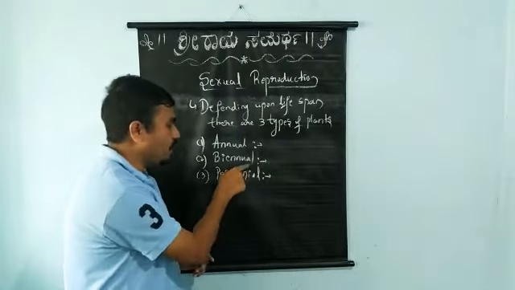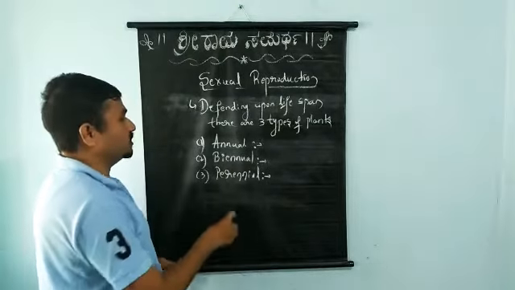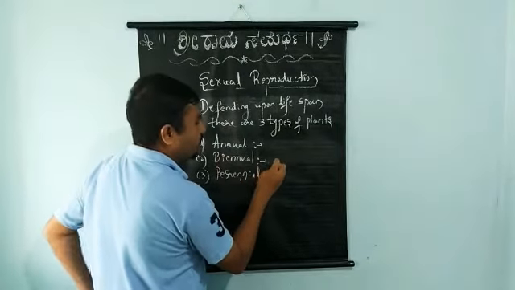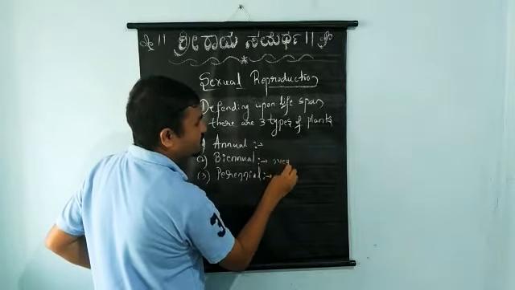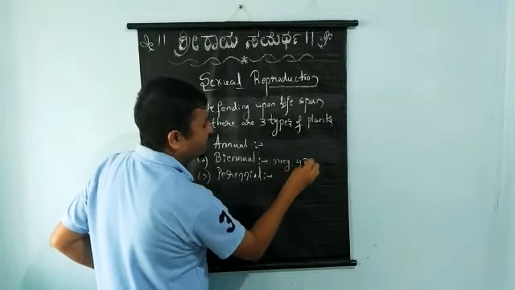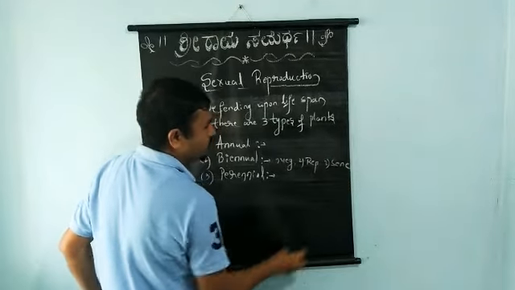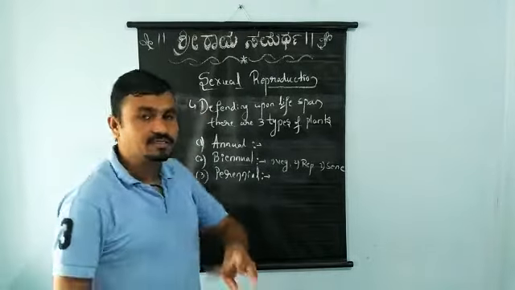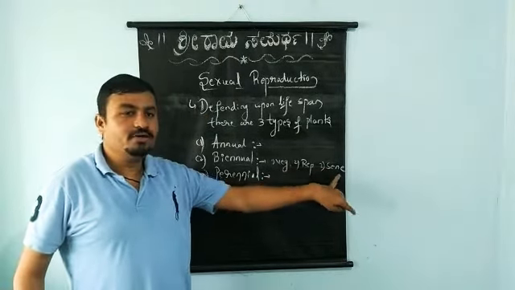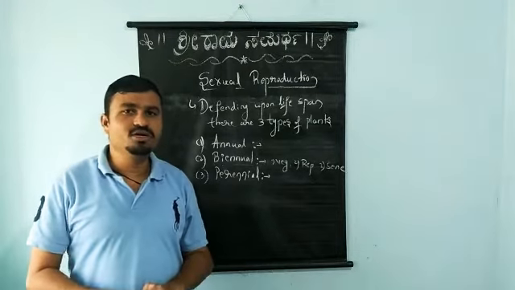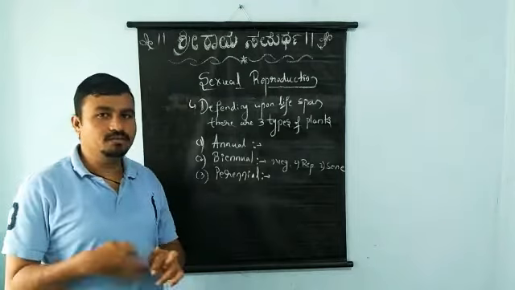Here in biannual plants we will find three different stages. What are those stages? First one, vegetative phase. Second one, reproductive phase, and third one, senescent phase. So in biannual plants we can easily find the three phases: vegetative, reproductive, and senescent, whereas in annual plants it is difficult to find. So these are called biannual plants.